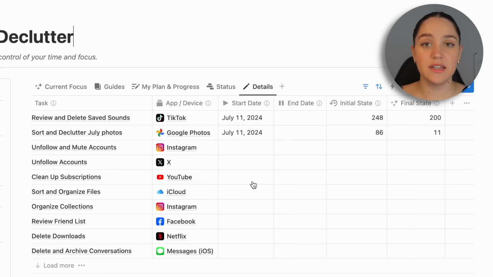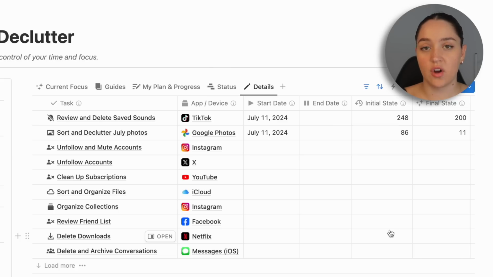So if you want to see all your progress metrics, then I would recommend using this details view as much as you can, because the more you update the details, the more you're going to see the specifics of how much you decluttered. Obviously, some tasks might not have a number attached to them, but most tasks do. For example, review friend list on Facebook, you can see how many friends you have on Facebook.